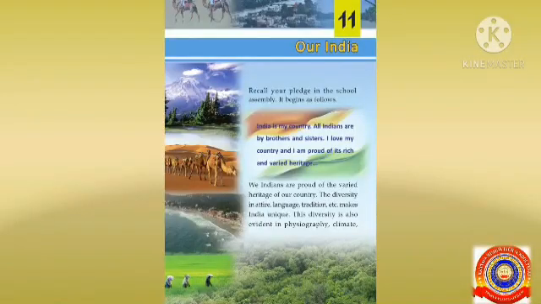Today, we will start chapter 11, Our India. Shall we start? India is a land of diversities. We Indians are proud of the varied heritage of our country. The diversity in attire, language, tradition, etc. makes India unique. This chapter will help you to know more about the diversities of India.